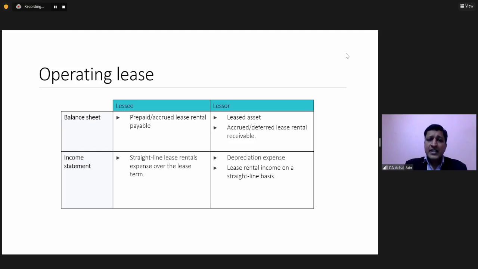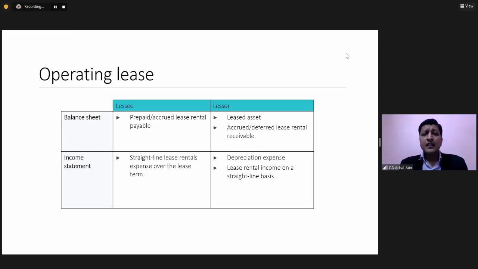So the standard says that instead of recording the actual amount which has been paid out as a lease expense, it should be straight lined. Means amount for all the 5 years should be computed and its average should be worked out. Say, for example, in the first year, rent was 1 lakh.